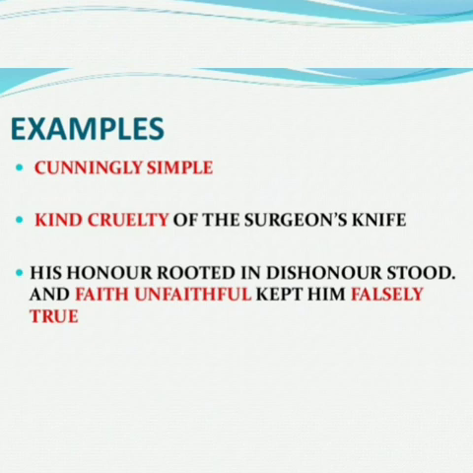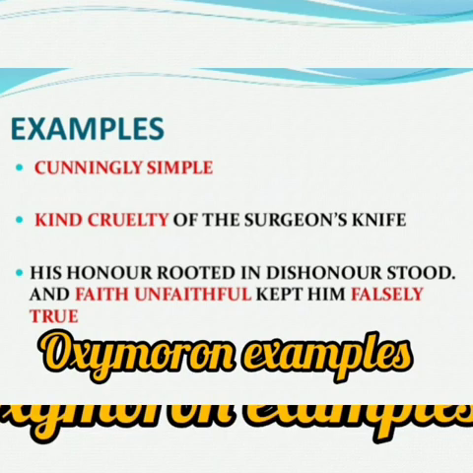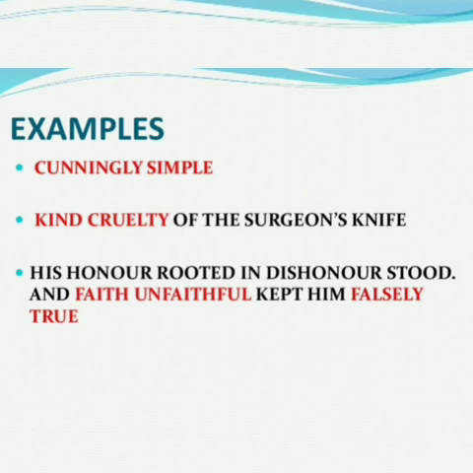Two contrasting ideas in a sentence is antithesis. Cunningly simple: cunning is different, simple is different, so two opposite words make an oxymoron. Kind cruelty: kind is different, cruel is different. Faithful, unfaithful: extremely opposite. These are the examples for oxymoron.